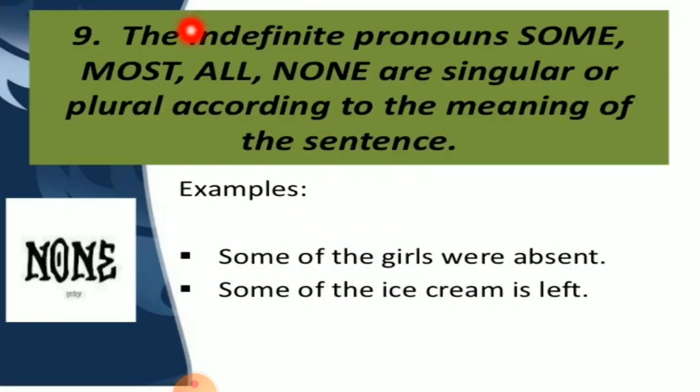The indefinite pronouns some, most, all, none are singular or plural according to the meaning of the sentence. Means according to what it means in the sentence, we have to use the form of the verb. Here it is given some of the girls. The girls means it is plural. So here we have to take the plural form of the verb, that is were. Some of the ice cream. Ice cream is an uncountable noun. So here we have to take is as our singular verb form.